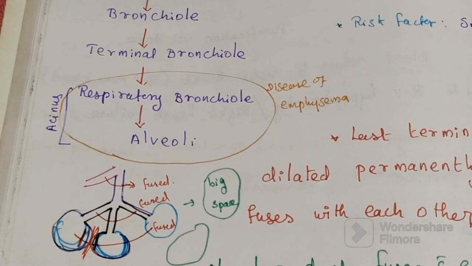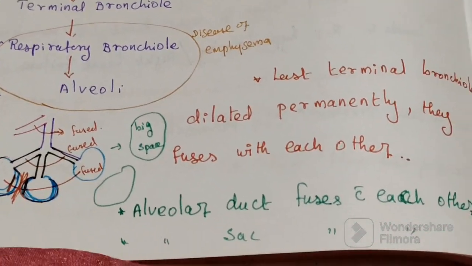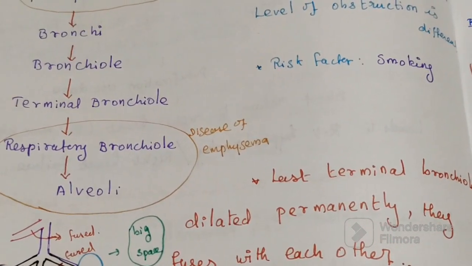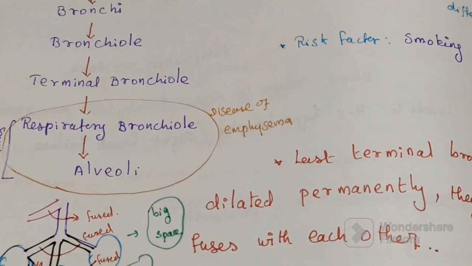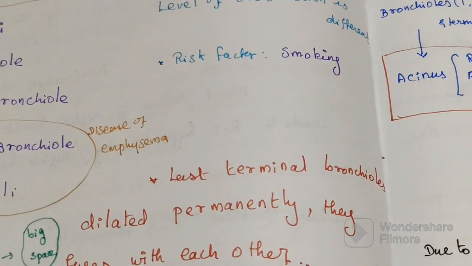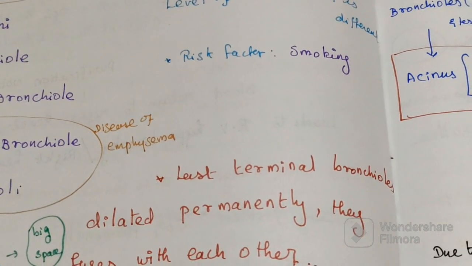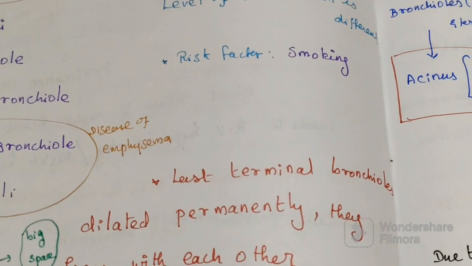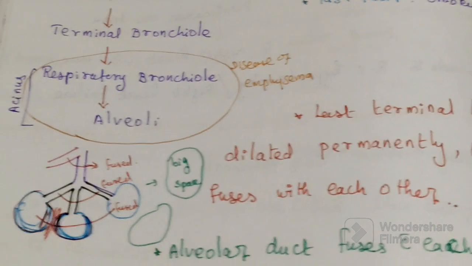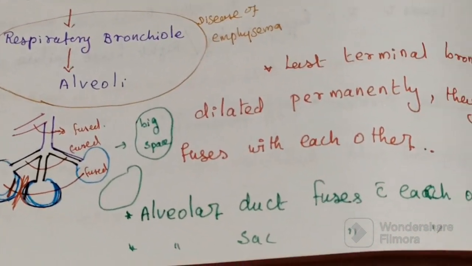Why? Because the wall gets weakened. Why does the wall get weakened? Due to smoking. So the wall gets weakened, and they fuse with each other.